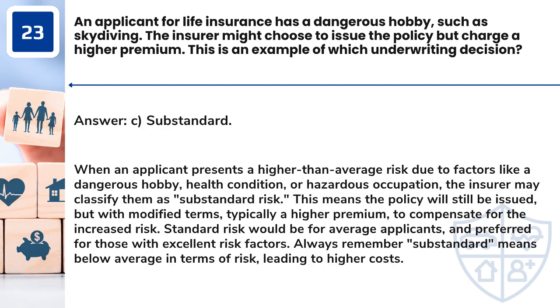Answer: C. Substandard. When an applicant presents a higher-than-average risk due to factors like a dangerous hobby, health condition, or hazardous occupation, the insurer may classify them as substandard risk. This means the policy will still be issued, but with modified terms, typically a higher premium, to compensate for the increased risk. Standard risk would be for average applicants, and preferred for those with excellent risk factors. Always remember, substandard means below average in terms of risk, leading to higher costs.